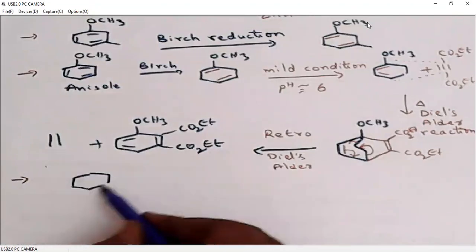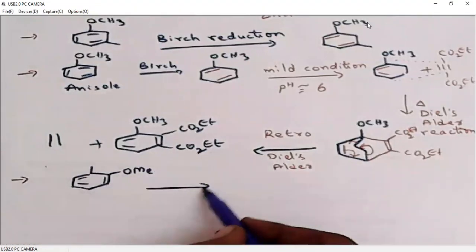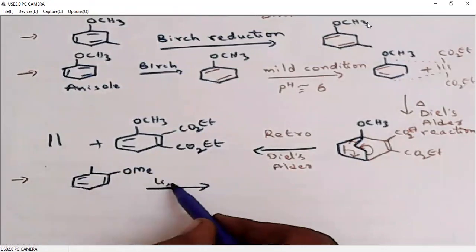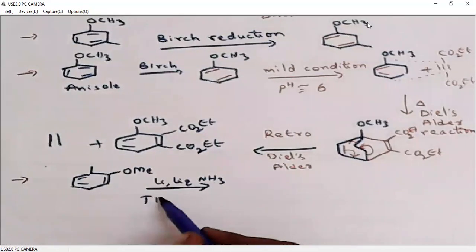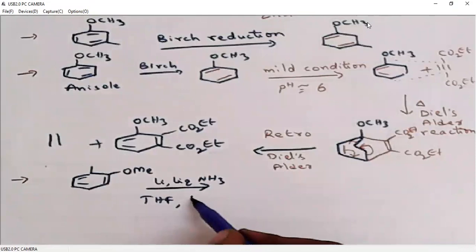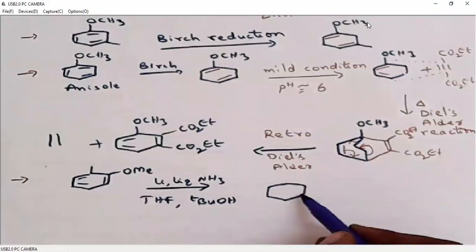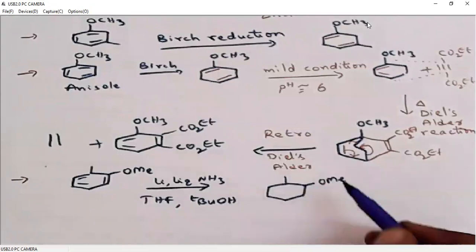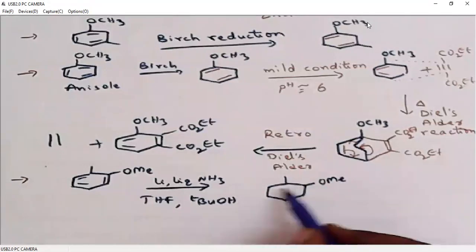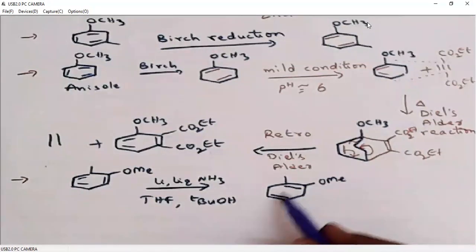Similarly, this compound can be treated with lithium in liquid ammonia. Here we are also using co-solvents. Because these two are electron releasing groups, they must be placed on the double bond. Both are on carbons 1 and 2, side by side, so we can have a double bond here for both the substituents. We can easily write it like this.